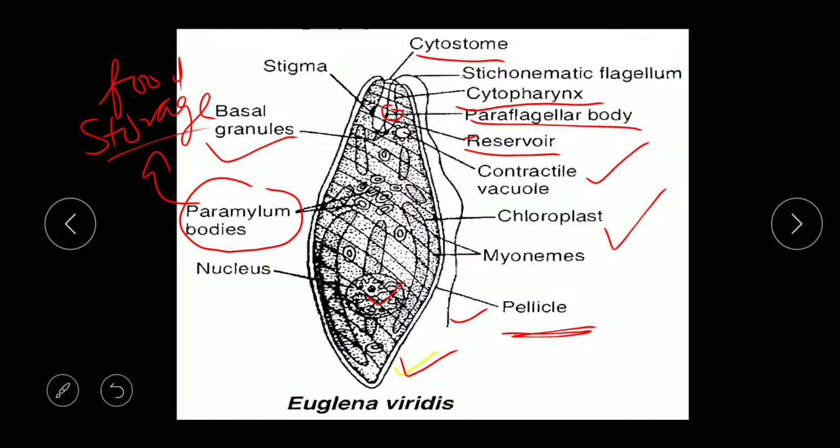Now parallel to this paraflagellar body you will find a stigma, and this stigma has a pigment that is known as astaxanthin. So: blunt end, tapering end, cytostome, cytopharynx, reservoir, basal granule, paraflagellar body at the joining, then the long flagellum coming out. Parallel to the paraflagellar body, presence of stigma. Then they have a contractile vacuole for osmoregulation. They have chloroplast. They have pellicle. Cell wall is absent. Paramylon bodies, storage bodies, are present. Nucleus is also present.